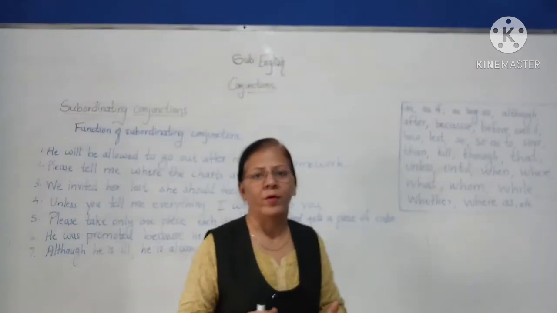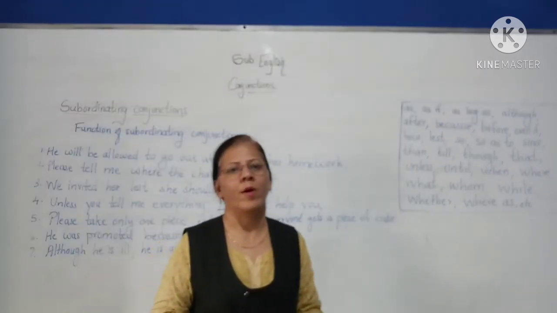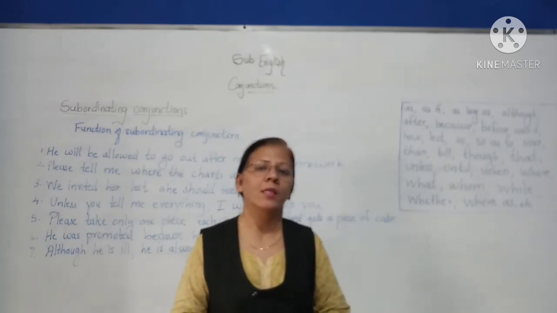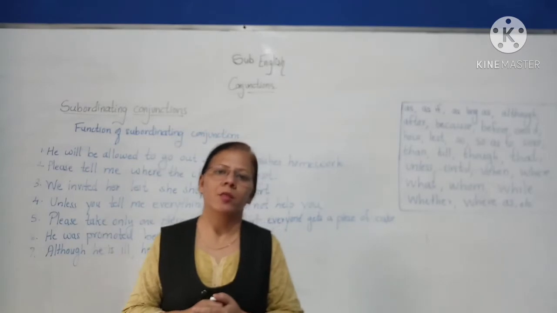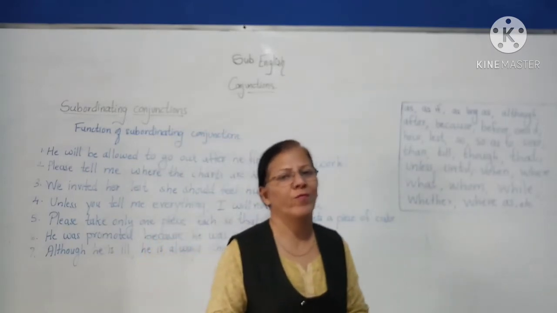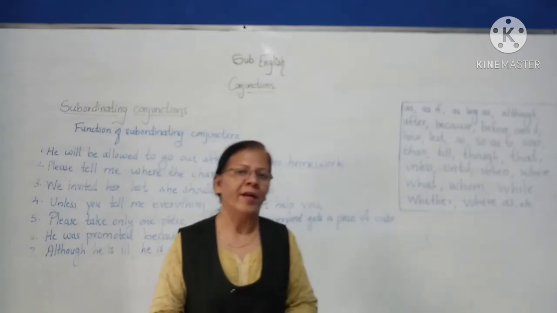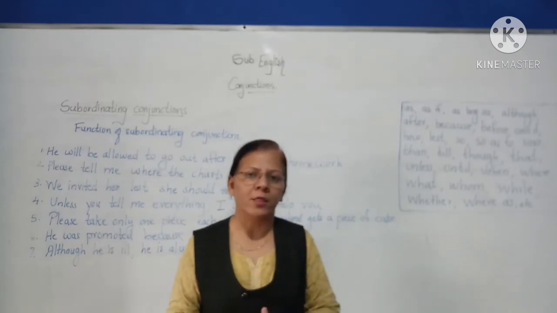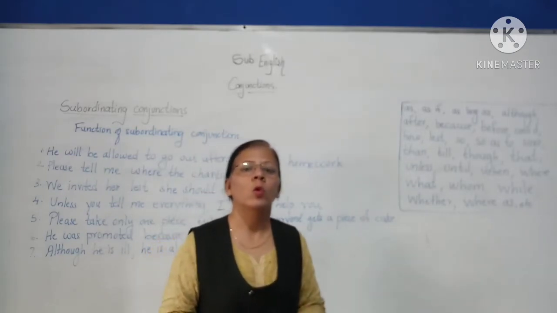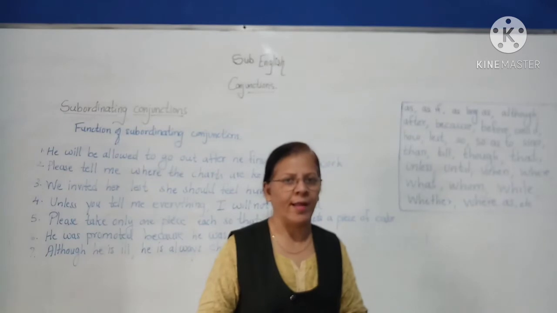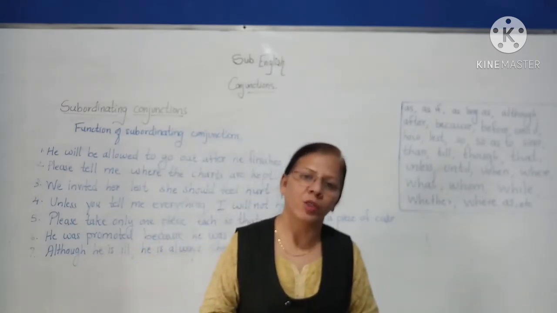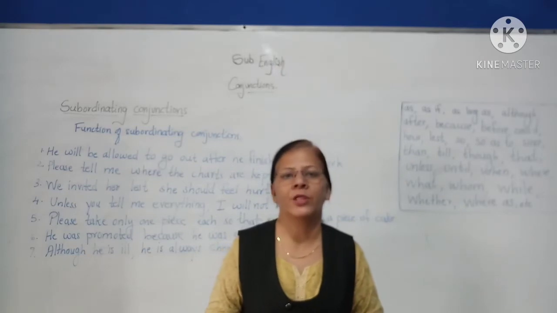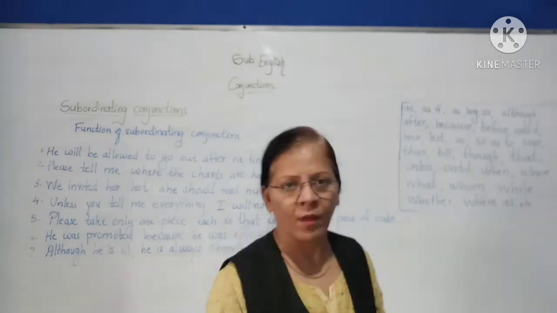Okay? Already you have studied what are coordinating conjunctions and what are subordinating conjunctions. Coordinating conjunctions join two clauses of equal rank, whereas subordinating conjunctions join two clauses of unequal rank. Okay? So now let's see what are the functions of subordinating conjunctions or subordinators.